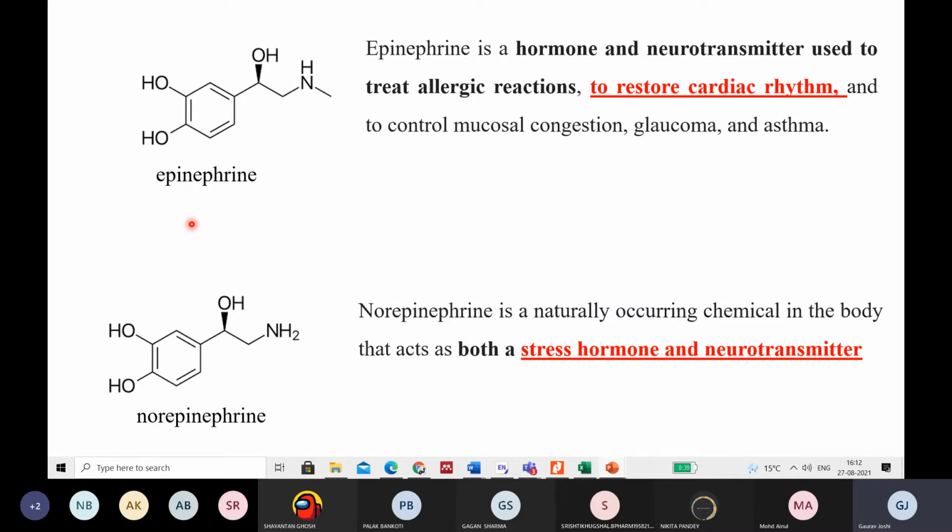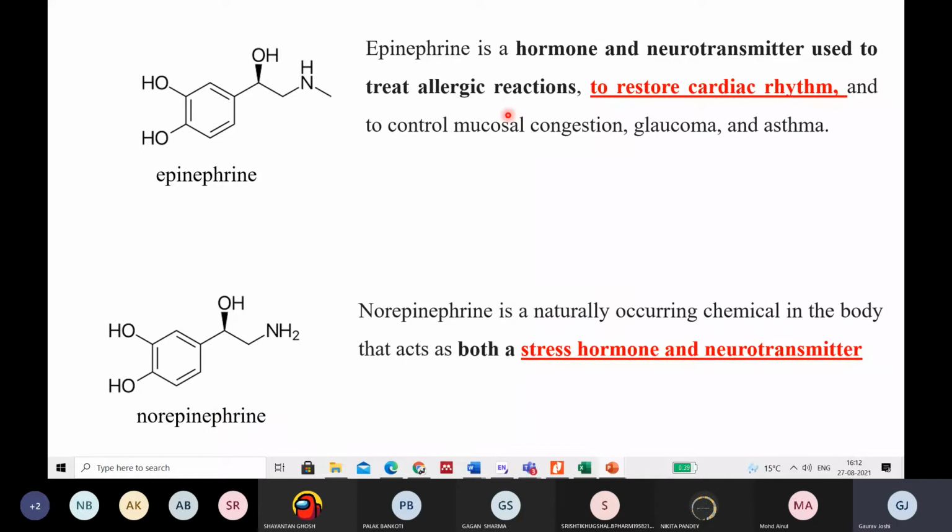So basically both the molecules are the same, if you look at the structure, right? Epinephrine has the same structure, and norepinephrine also has the same structure. The difference is of this methyl group, and here we have no methyl group. Instead of the methyl group, we have a hydrogen, right? So we are using the word norepinephrine, right?